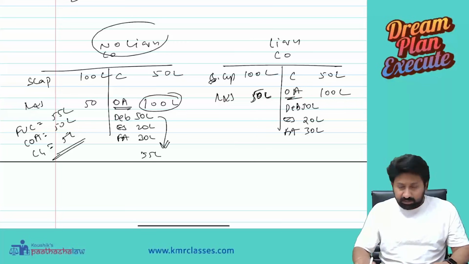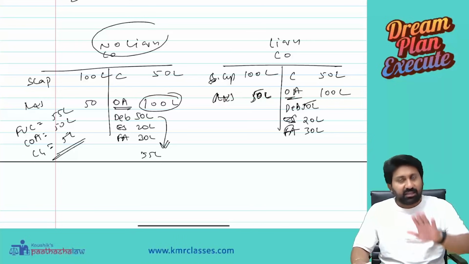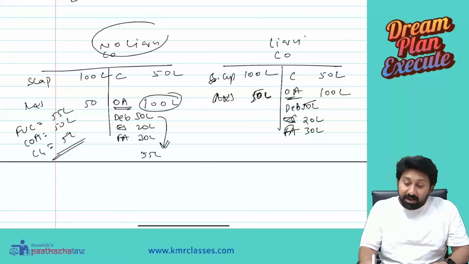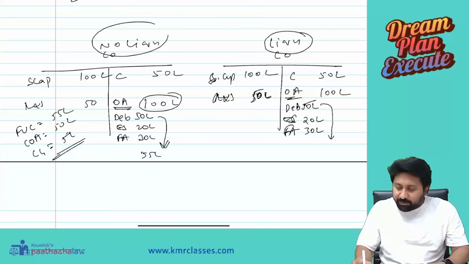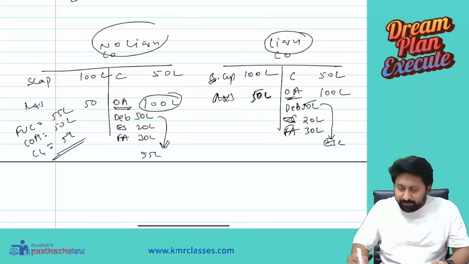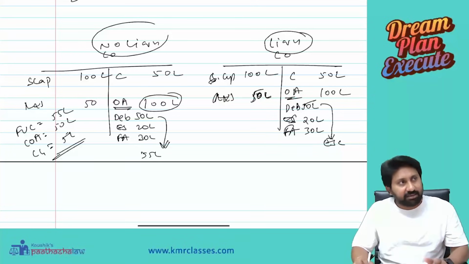Okay, see here. Cash 50 lakh. Other assets 100. Debentures 50 lakh. Equity shares 20 lakh. Fixed assets are 30 lakh. Share capital 100. Reserves and surplus are running at 50 lakh. This is normal. Now company goes into liquidation. Same thing whatever I have done now. Now I am distributing these debentures to the equity shareholders of a company at the time of liquidation. To the equity shareholders I am giving.